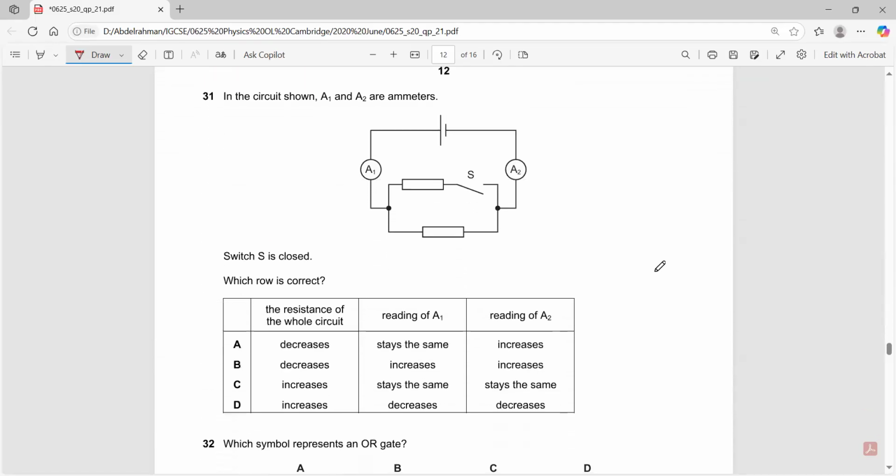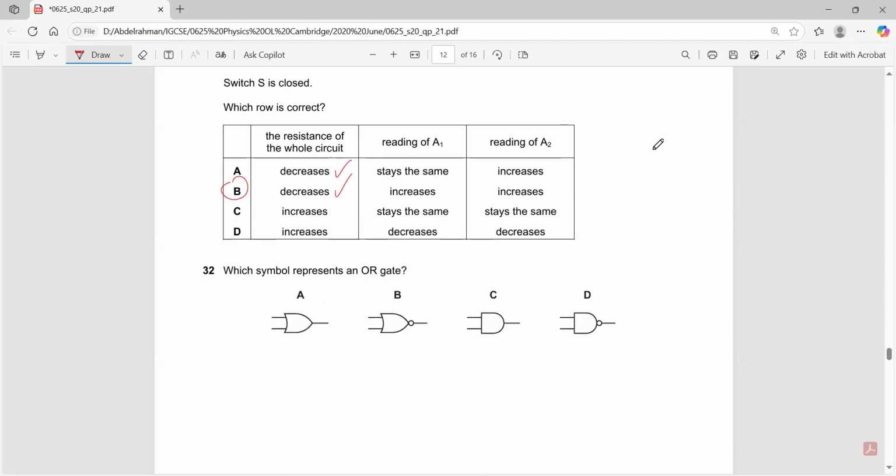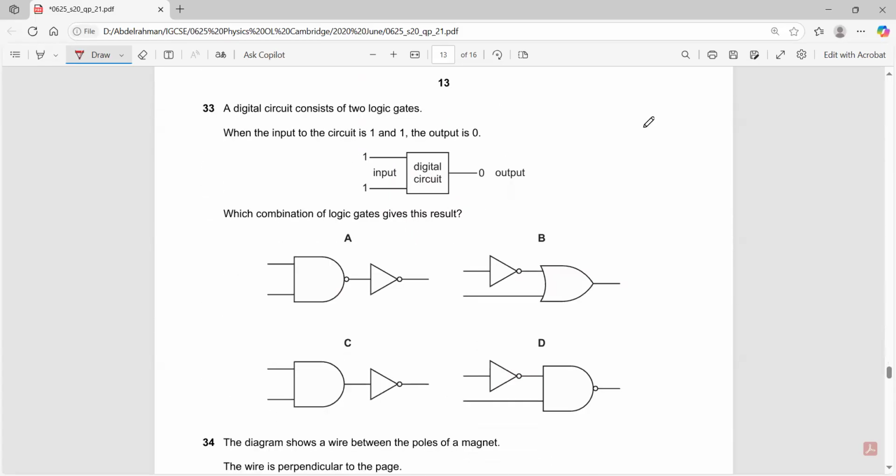You have ammeters A1 and A2. When switch S is closed, which row is correct? What happens to the resistance of the total circuit? It decreases, yes. Why? Because you now have two resistors in parallel. What happens to the readings of A1 and A2? They increase because resistance and current are inversely proportional. A1 and A2 will give the same reading. Okay, 32 is cancelled. 33 is cancelled. I guess you're in luck today.